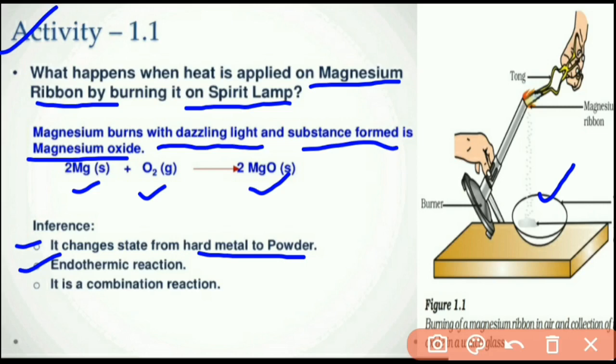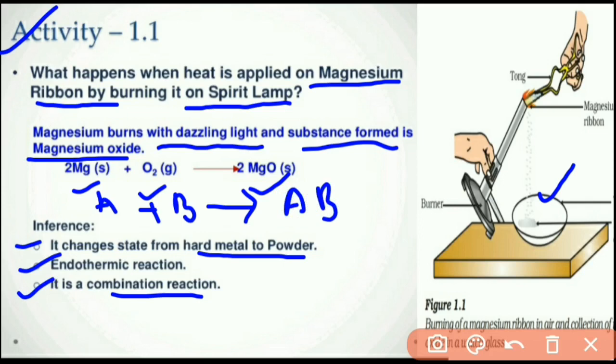It is also a combination reaction. In a combination reaction, two reactants combine, A plus B combine and form only one substance. That type of reaction is called a combination reaction.